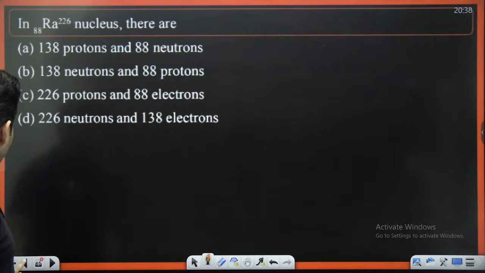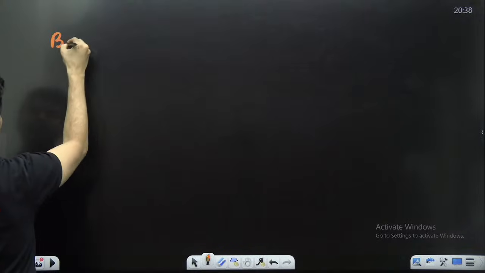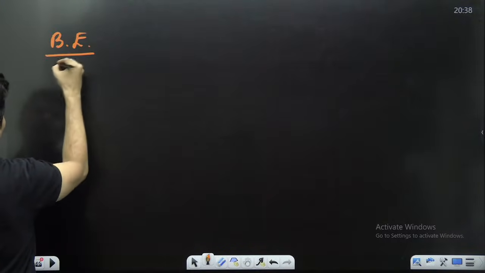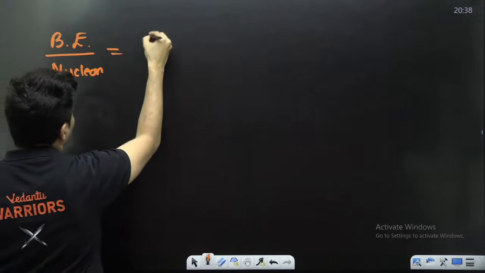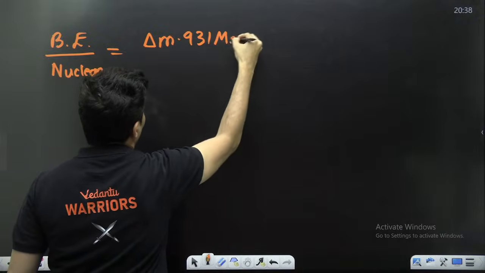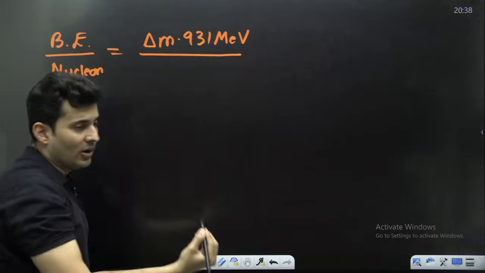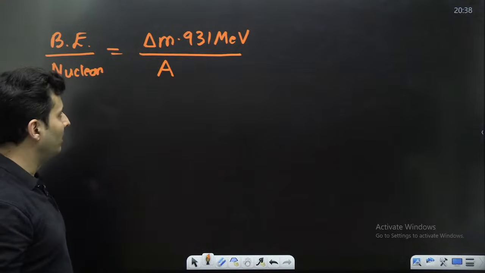Now, what is important is if you calculate something called binding energy per nucleon. Binding energy is nothing but delta M into 931 mega electron volt. Nucleon, which is protons and neutrons together, so that is the atomic mass number.